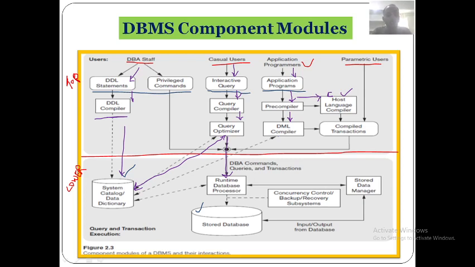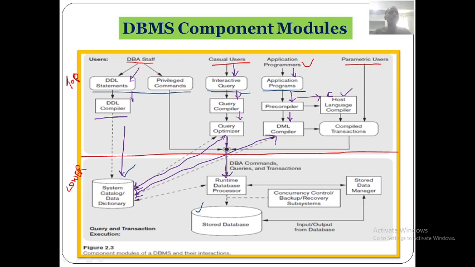So first, it will interact again with this catalog. Before doing further things, the DML compiler interacts with the system catalog to check whether that field is there or not, whether that value is there or not, how many records are there, etc. All that information can be extracted.